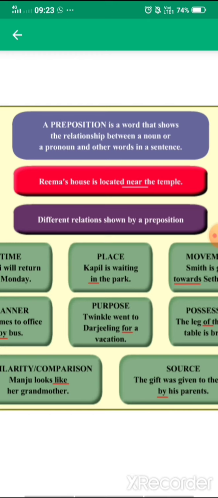Then after, there are some relations shown by a preposition that have been given. So we'll read it. Before that, you make it very clear that the prepositions are telling us the relation in between the noun and pronoun and the other words. It means it is telling us about the position of the noun or pronoun. Fine, so it is very clear now.